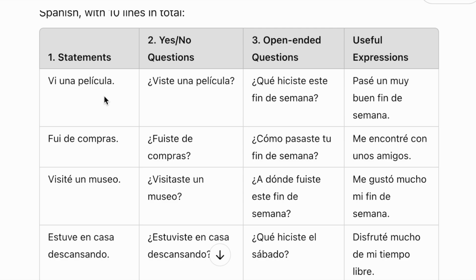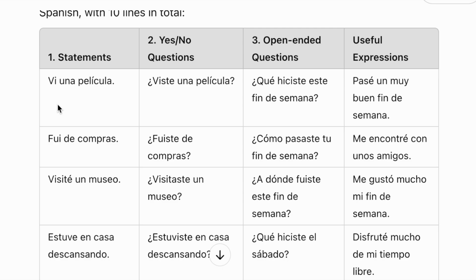Now in column 2, we take that same statement and put it in the second person form of a yes/no question. So, did you see a movie? ¿Viste una película? And then I go back to here and either say sí, vi una película, or no vi una película. So normally I use the 1, 2, 3 chart to generate what I call comprehensible output, which is you being able to produce Spanish, practice conversing, because I think the best way to practice conversing is by conversing.